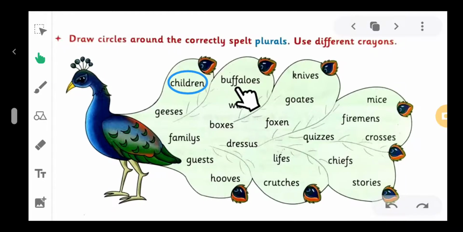Next, buffaloes. It's the correct spelling of buffaloes. Yes, so we circle it. Next, knives. It's the correct spelling of knives. Yes, so we circle it.